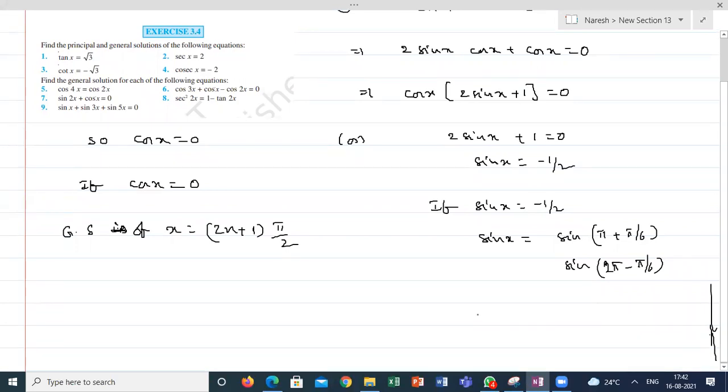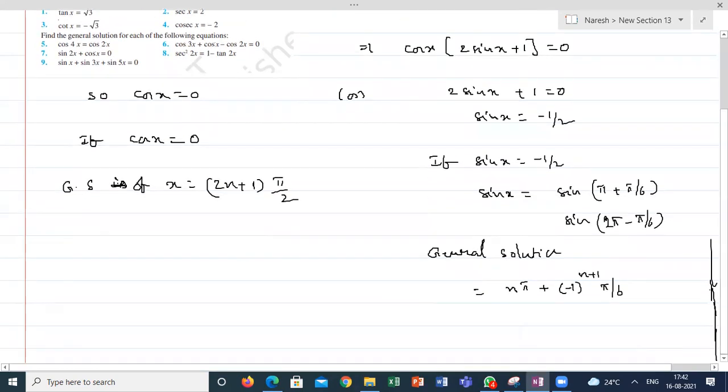Yes, we can write the general solution here. How much is the general solution here? 2n pi plus or minus pi by 6, not 2n pi. n pi plus (minus 1) whole power (n plus 1) pi by 6. Correct? Yes, sir. Or mostly the books represent it like this: n pi plus (minus 1) whole power n, 7 pi by 6.